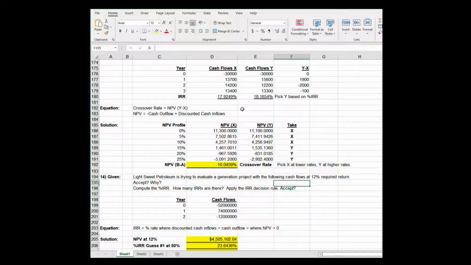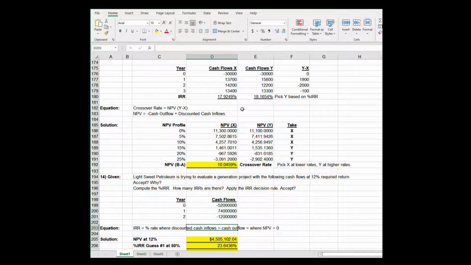And if I do that IRR, I get an IRR of 10.0459%, and that is your crossover rate on these two projects. Remember to use care when considering mutually exclusive projects. They might cross over and cause some confusion as to which project to choose when selecting NPV.